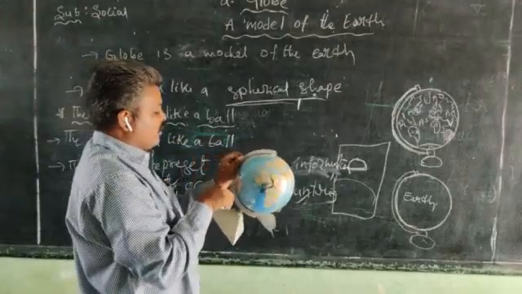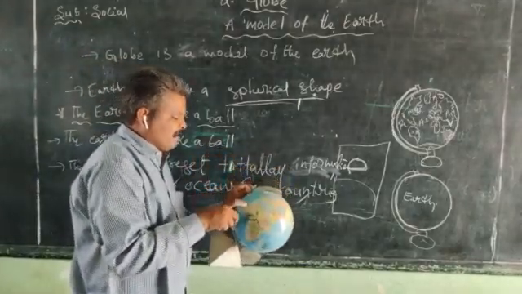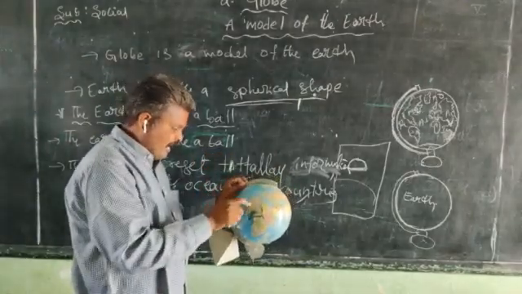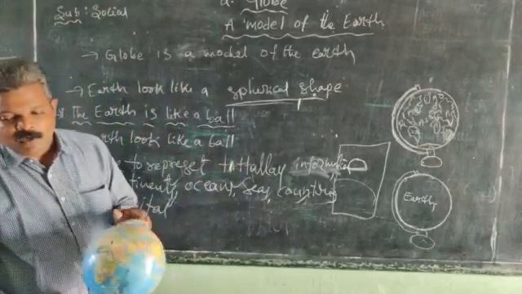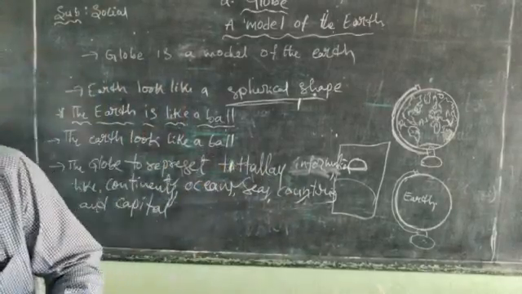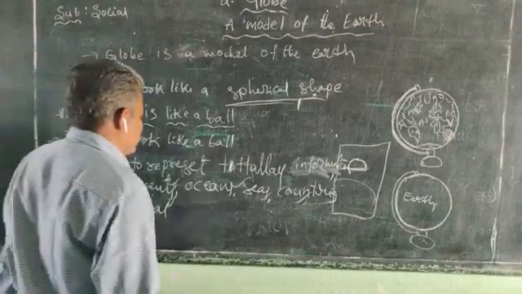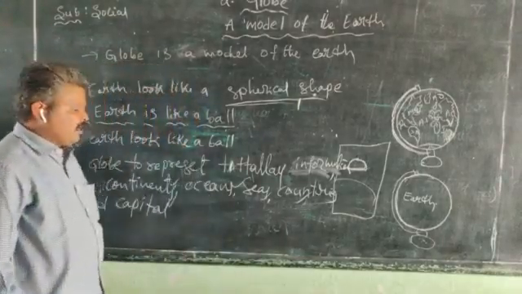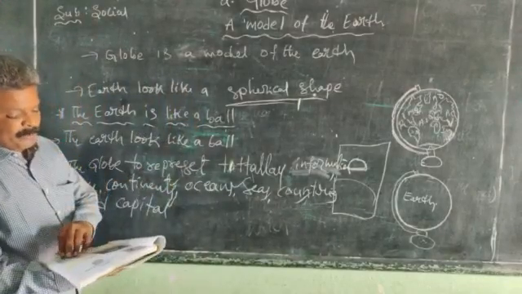Then North America, South America, Europe, and Africa; between these we find the Atlantic Ocean. So the globe gives information about the continents, oceans, seas, countries, and capitals.